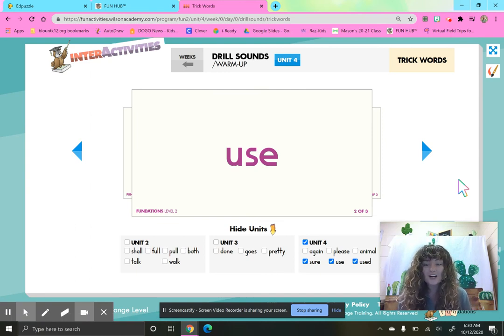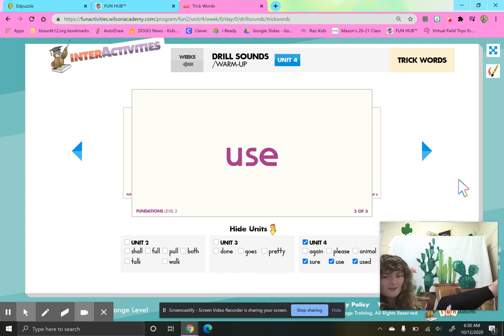All right, our next trick word is use. What's this word? Use. It sounds like we have the trick word Y-O-U, with a Z at the end. But this is a trick word. It's a word we just have to know. This is the word use. I will use a pencil to write. All right, let's skywrite use. U-S-E, use. What was that word? Use. All right, let's write it on our legs. U-S-E, use.